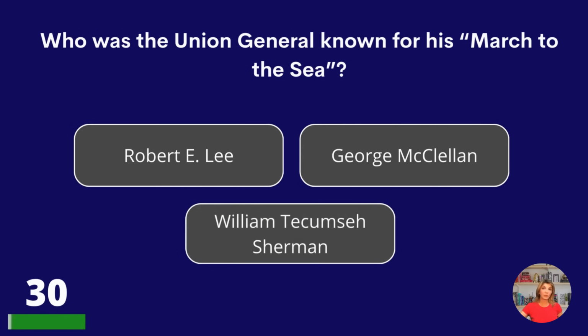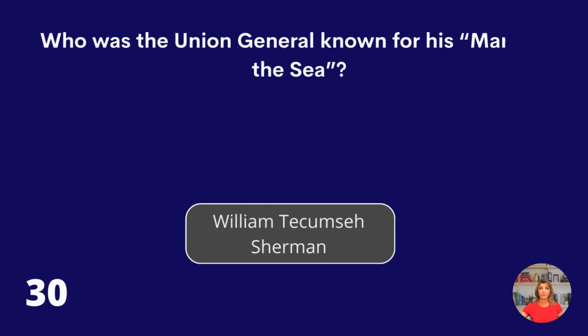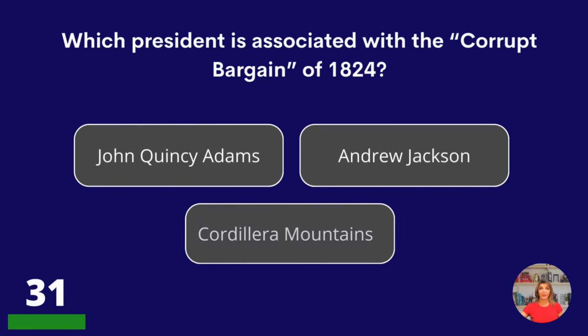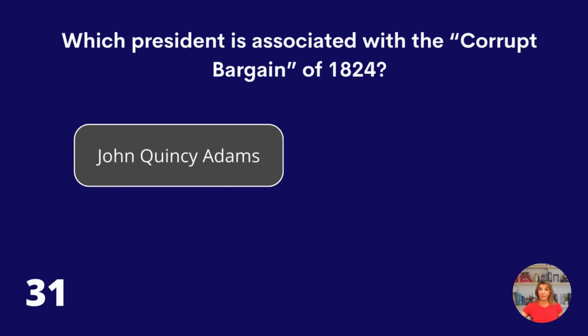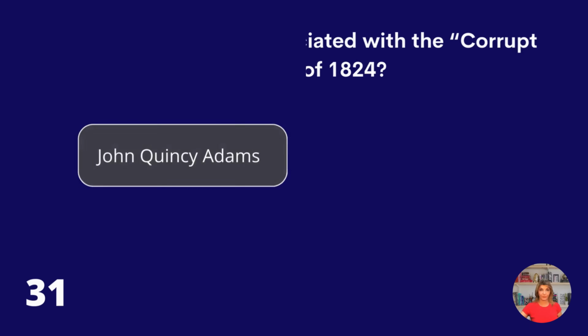Who was the Union general known for his march to the sea? Robert E. Lee, George McClellan, or William Tecumseh Sherman? William Tecumseh Sherman. Which president is associated with the corrupt bargain of 1824? John Quincy Adams or Andrew Jackson? That would be John Quincy Adams.